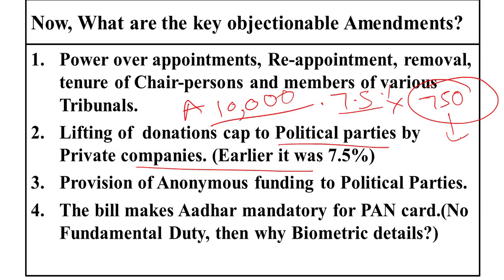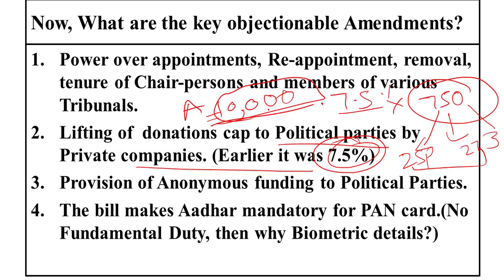The result of lifting this cap is that company A can now donate any amount of money to any political party. The cap covered the donations to all the political parties put together: 750 crore rupees, be it 25 crores to party A, 27 crores to party B, and 35 crores to party C. Now this cap has been lifted. Even the company can donate 10,000 crore rupees to the political parties.